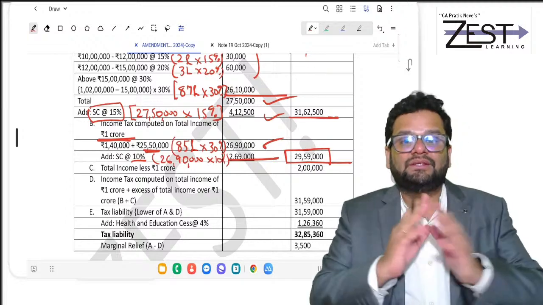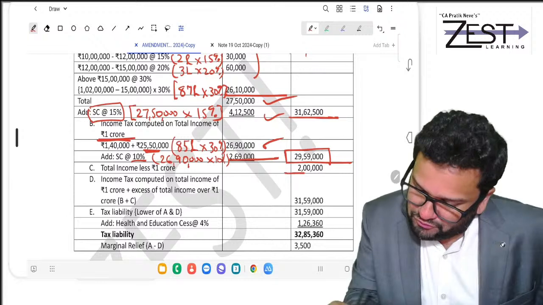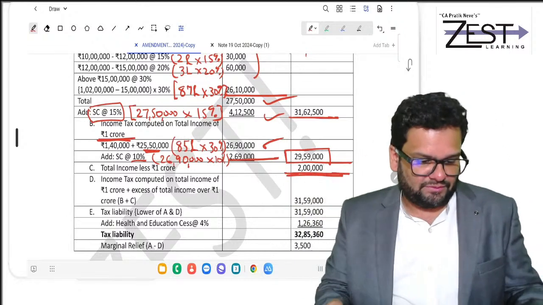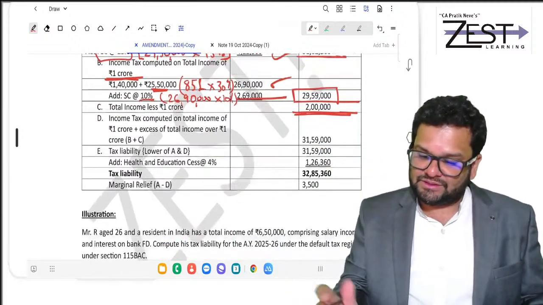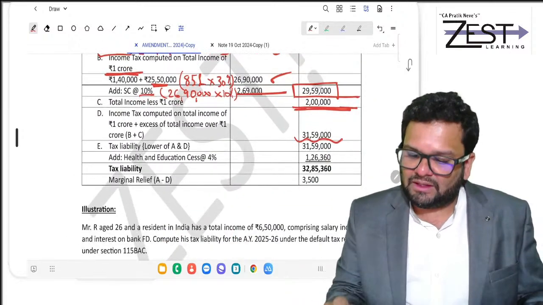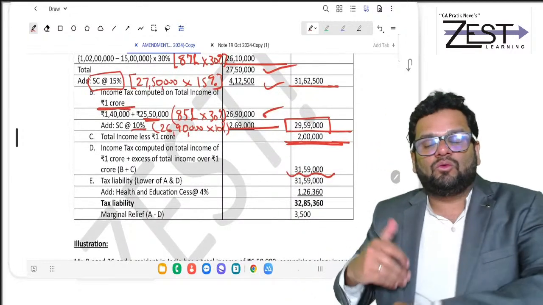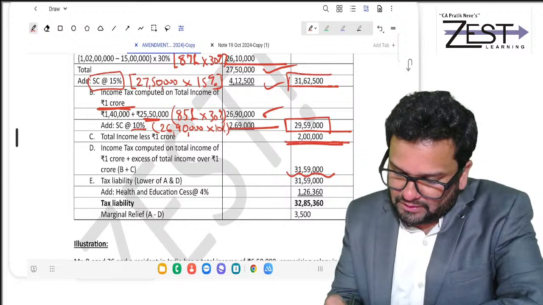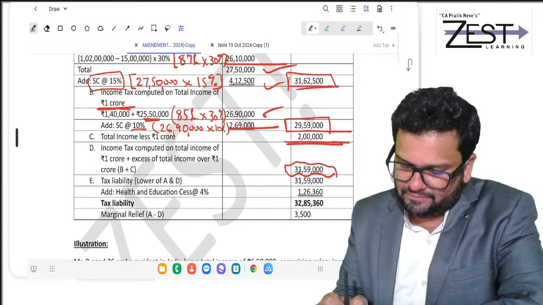Now, in this 29 lakh 59,000, even if you are ready to pay full 2 lakh rupees, that is which exceeds your 1 CR, still your liability will be 31 lakh 59,000. But calculating on 1 crore 2 lakhs, it is 31 lakh 62,500.